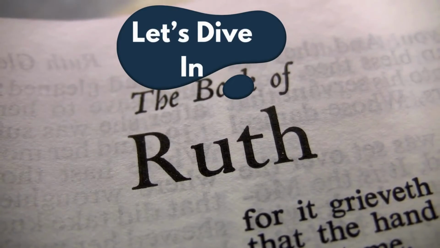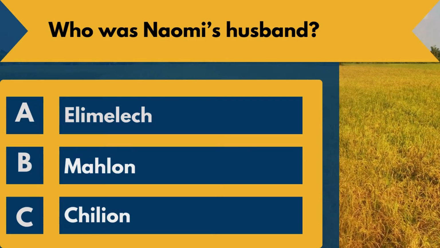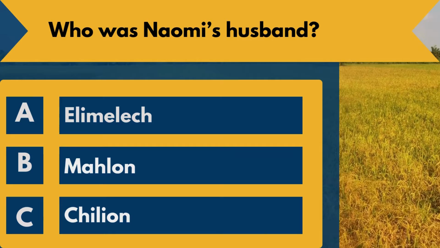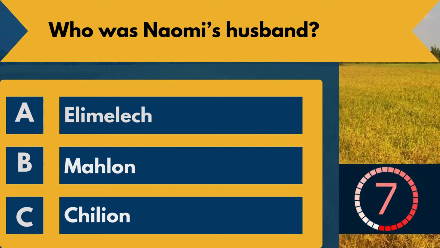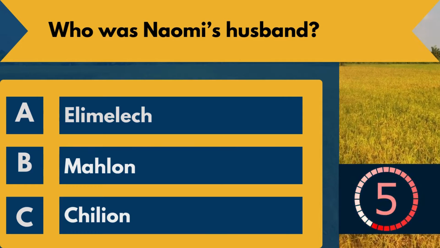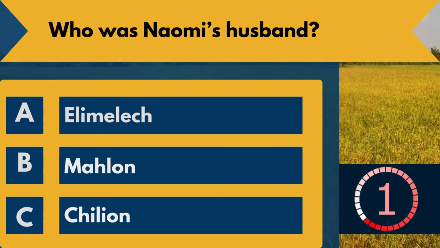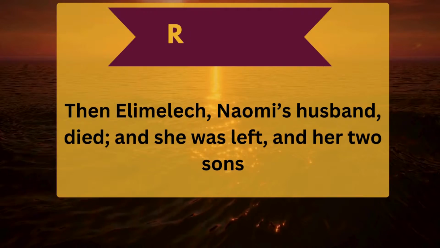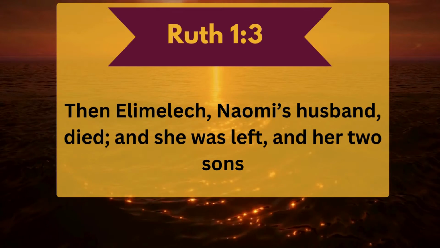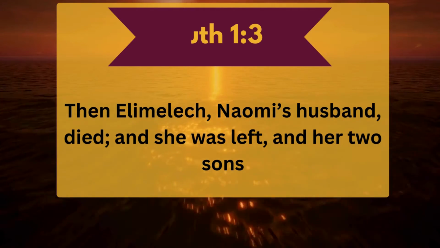Let's dive in. Question 1. Who was Naomi's husband? A. Elimelech, B. Mahlon, C. Chilion. The correct answer is A. Elimelech. Ruth chapter 1 verse 3. Then Elimelech, Naomi's husband, died, and she was left and her 2 sons.